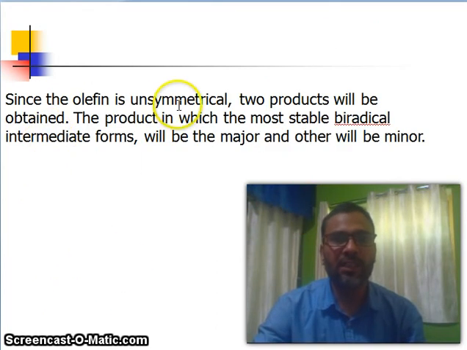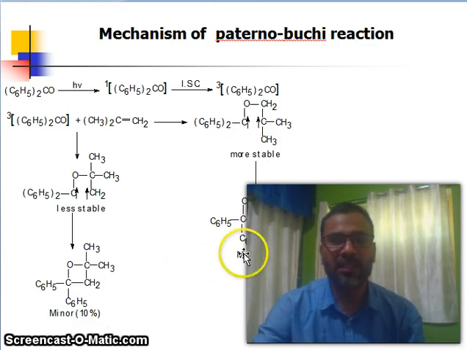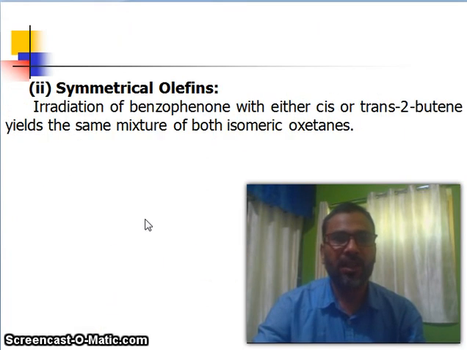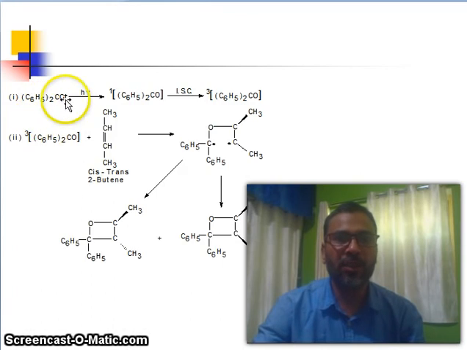Since the olefin is unsymmetrical, two products will be obtained. The product in which the most stable biradical intermediate forms will be the major and the other will be minor. This is the major, this is the minor. Symmetrical olefins: irradiation of benzophenone with either cis or trans 2-butene yields the same mixture of both isomeric oxetanes. Look at here, this compound undergoes light reaction, singlet, intersystem crossing, triplet. This triplet reacts with cis or trans 2-butene, forming these diradicals, which give either this product or this product.